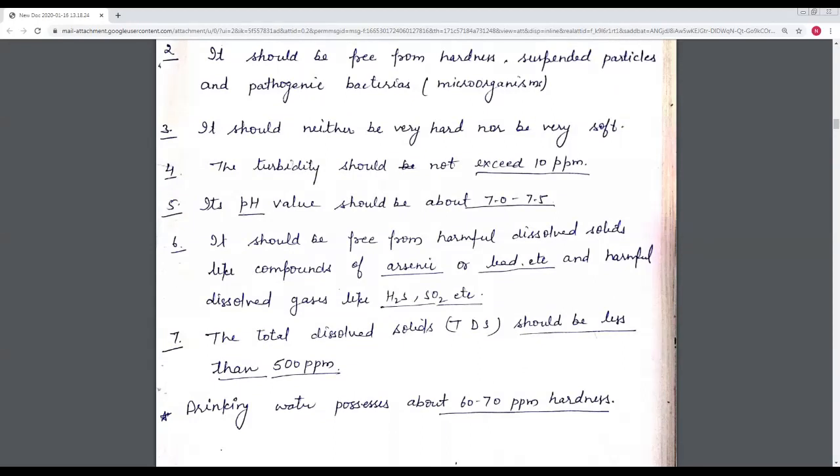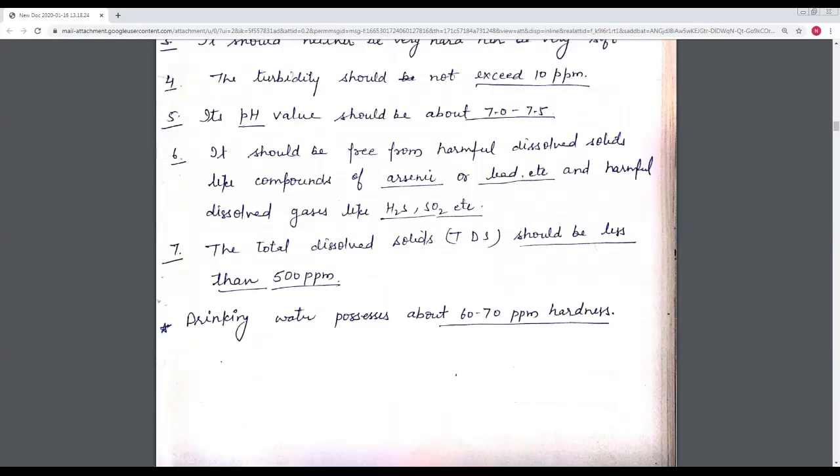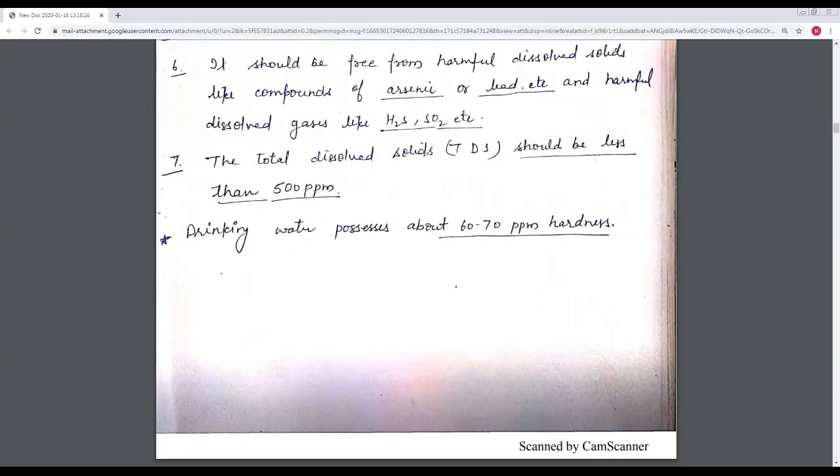The next very important point is TDS. TDS stands for total dissolved solids, that is, how many total solids are dissolved in our water. TDS should be less than 500 ppm. It should not exceed 500 ppm. And the hardness for drinking water is 50 to 70 ppm maximum. So the hardness of drinking or potable water should be 50 to 70 ppm.